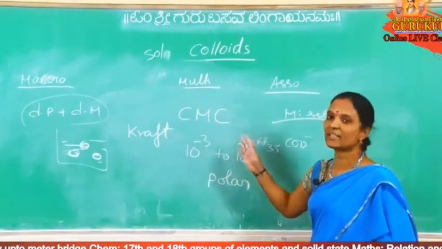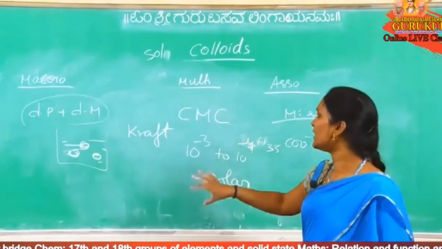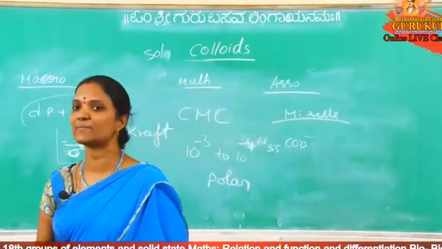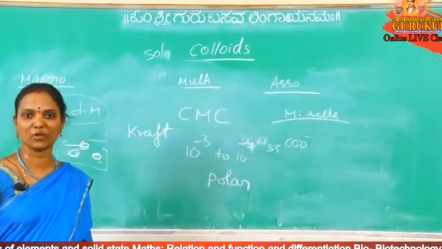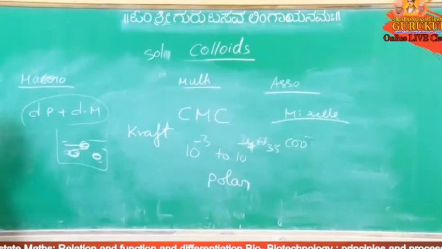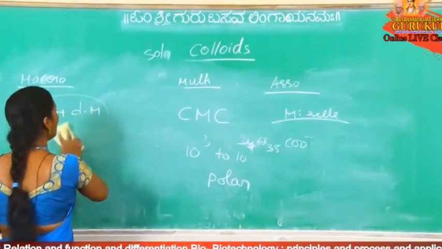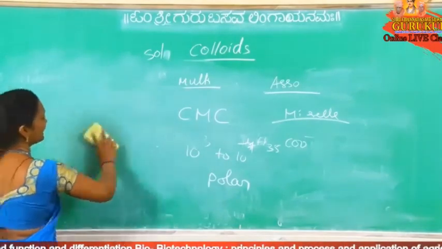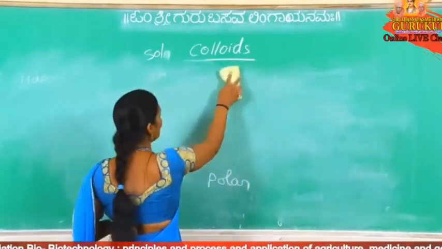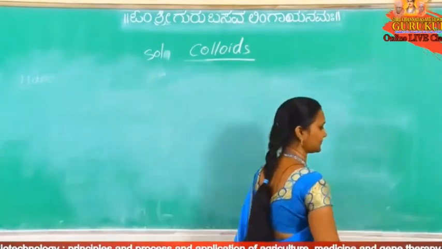These are different types of colloidal solutions, along with the cleaning action of soap. Different types of colloids based on mode of formation are macromolecular colloids, multimolecular colloids and associated colloids. The next classification is based on affinity between dispersion phase and dispersion medium.